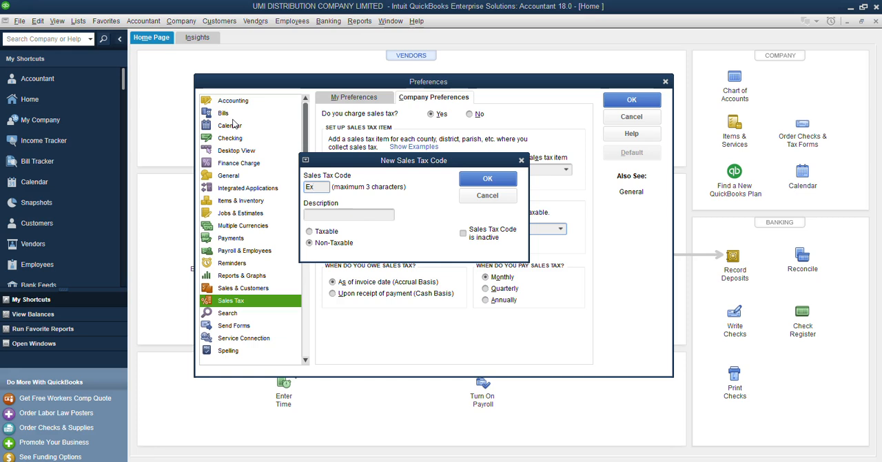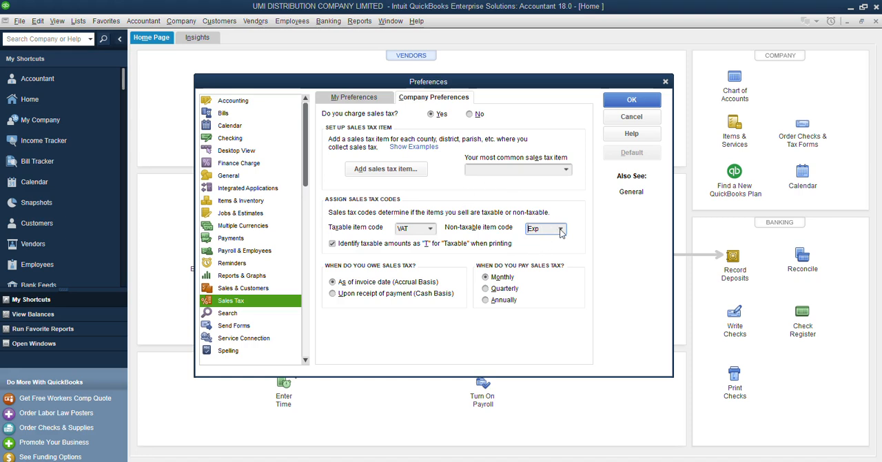Okay, exempt. Let me leave it this way. All right, now we have VAT exempt item. So when I do that, I'll say non-VAT item. I'll go ahead and click OK. If I click OK, it will be like this.